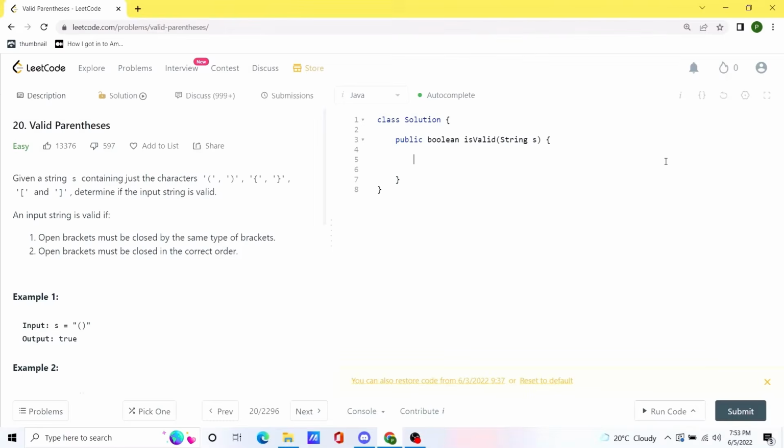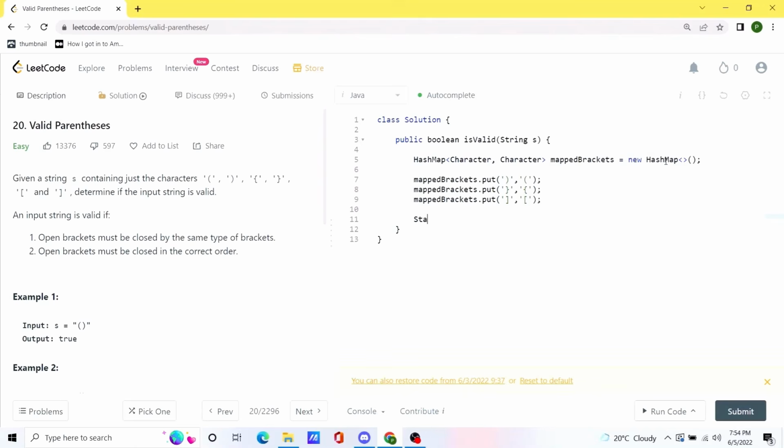So first of all, we are going to initialize our hash map, and inside the hash map we are going to store the values for the 3 different brackets that we are given. Okay, we are done with this one. Now we are going to initialize our stack, and name it stack as well. And now we are going to run a for loop across the given string. First we initialize the character c, to keep track of whatever character we are looking at inside the given string.